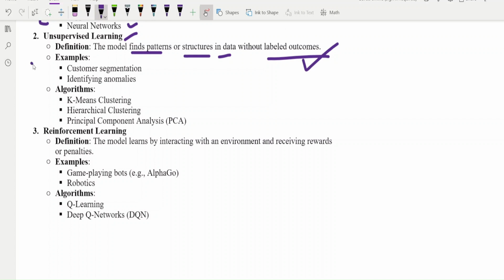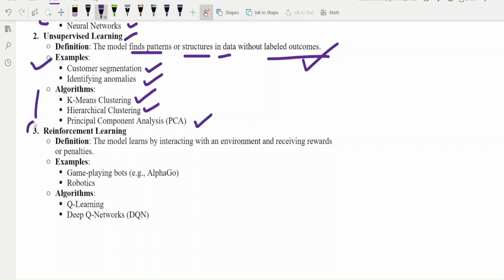So what can be the examples? Like customer segmentation, identifying anomalies. Okay, these types of examples we can deal with in unsupervised learning. What algorithms can be used? Like k-means clustering, hierarchical clustering, and principal component analysis. In short, it is PCA.